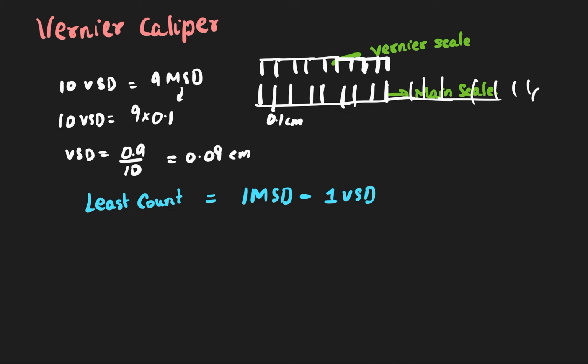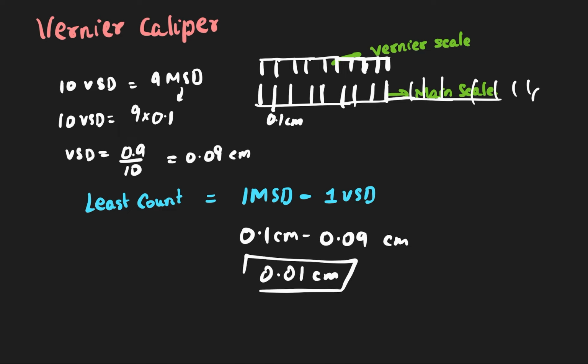So how much do you get here? 1 MSD was equal to 0.1 centimeter, minus 1 VSD, which is 0.09 centimeter. If you subtract both, you get 0.01 centimeter. This is the least count of my device. This is the least count of my vernier caliper.